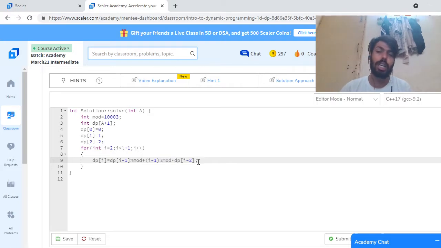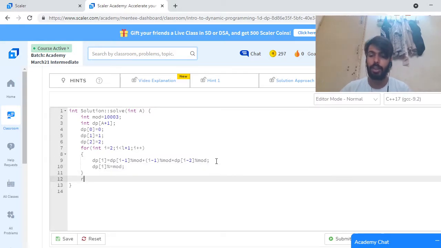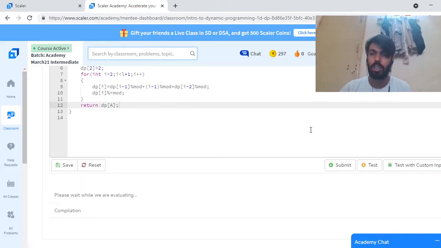Since mod is associative in nature, I can do percent mod, and dp of i equals dp of i percentage mod, and I will return dp of a. Let's see whether it is working or not. This is quite a simple question.